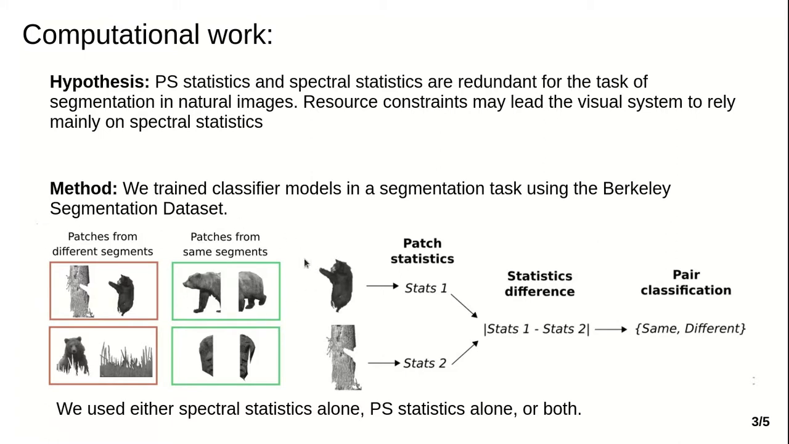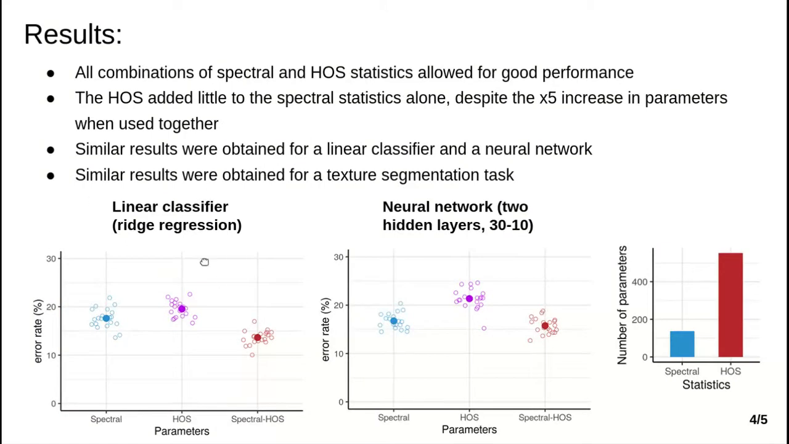Then, we trained classifier models to use the statistics of the patches to indicate whether they belong to the same or to different segments. To compare the contribution of the different statistics, we used either spectral statistics alone, Portilla-Simoncelli statistics alone, or both groups of statistics together to solve the task. When using a linear classifier to solve the task, we observed that all combinations of statistics allowed for a good performance in the segmentation task.